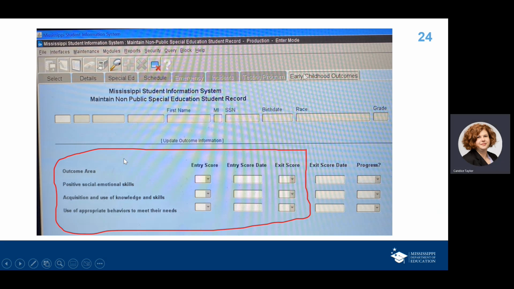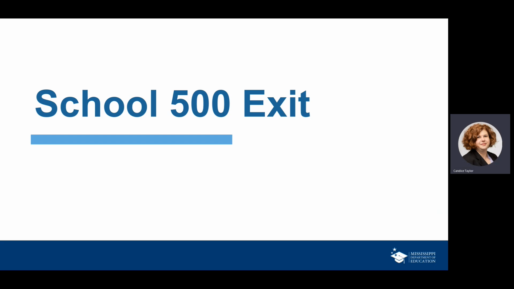Now, for your outcome area, it's the same as it is for children who are enrolled in schools. The screen is the same. You're going to do your 3 entry scores for your outcome. For each outcome area, you've got a score 1 through 7. You're going to enter the date just like you did before. You don't need the exit score yet because you're just doing entry. Okay? So then when you get ready to exit the student, same thing.